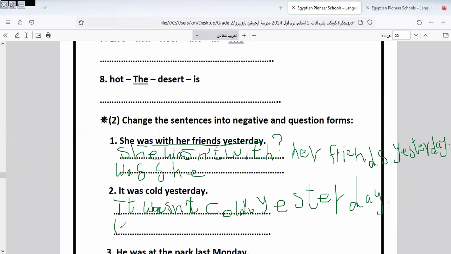When we want to do it in question form, it would be: Was it cold yesterday? The rest of the sentence is the same. I will leave it for you to do by yourself.